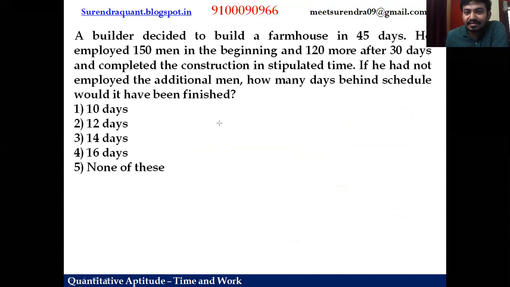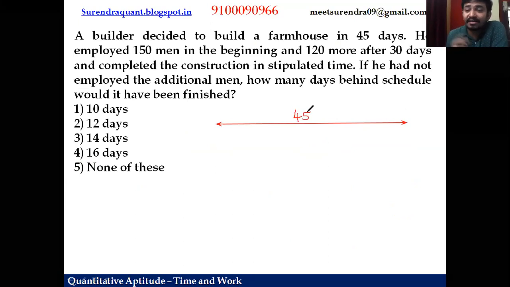So now friends, they plan to finish this work in 45 days, right? They plan initially to finish in 45 days. And for that matter, they employed 150 men in the beginning. So men are 150. And after 30 days, 120 more they employed. So that means what? Initially, the days are 30 days. They work for 30 days. Later on, they acquired 120 more.